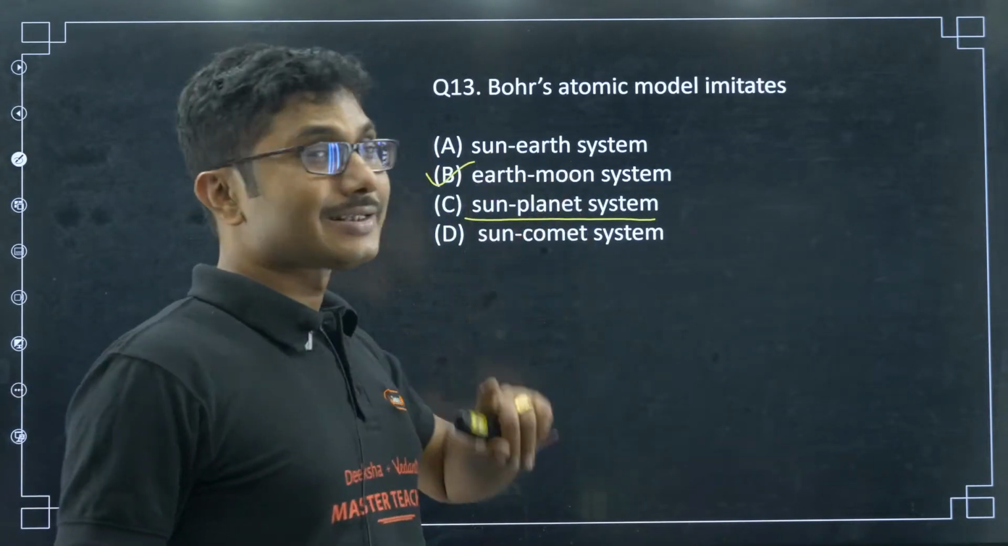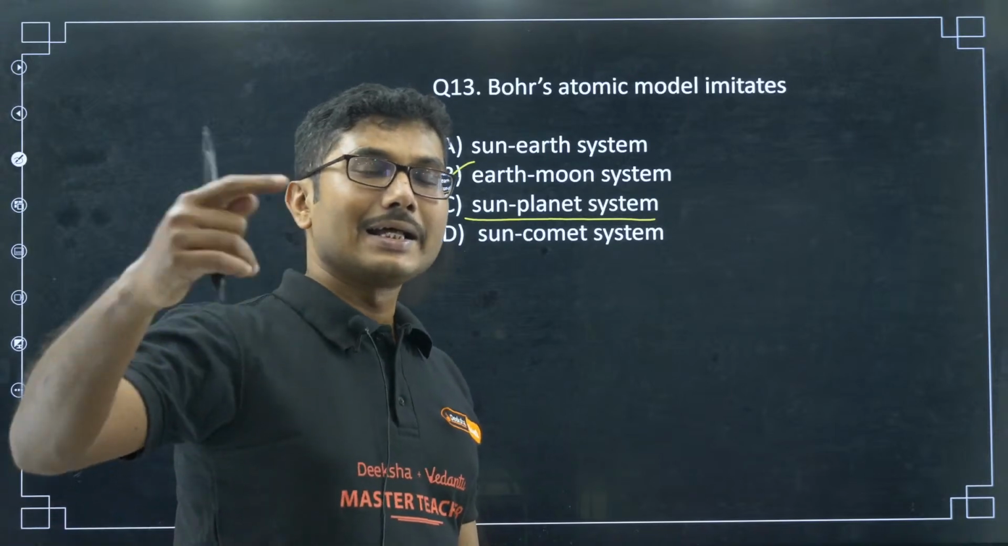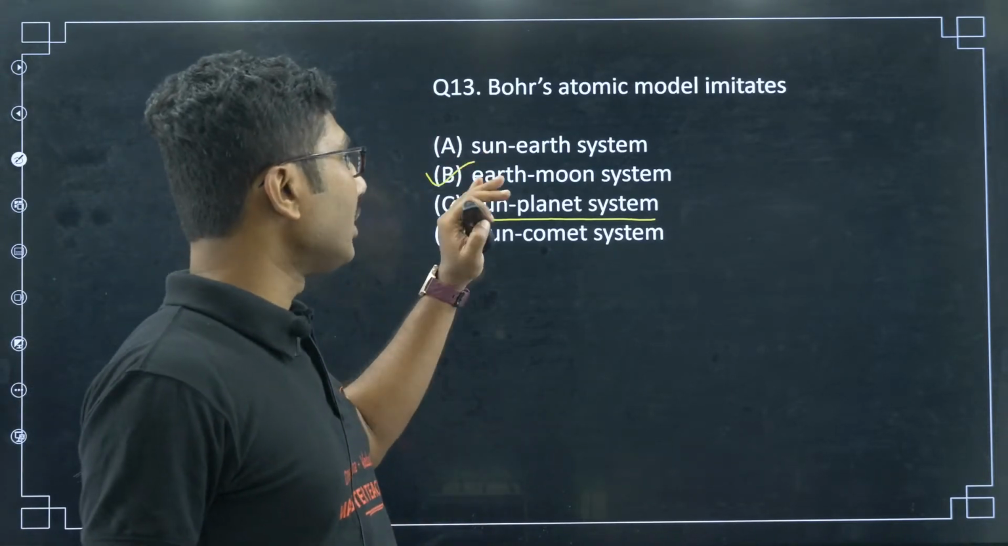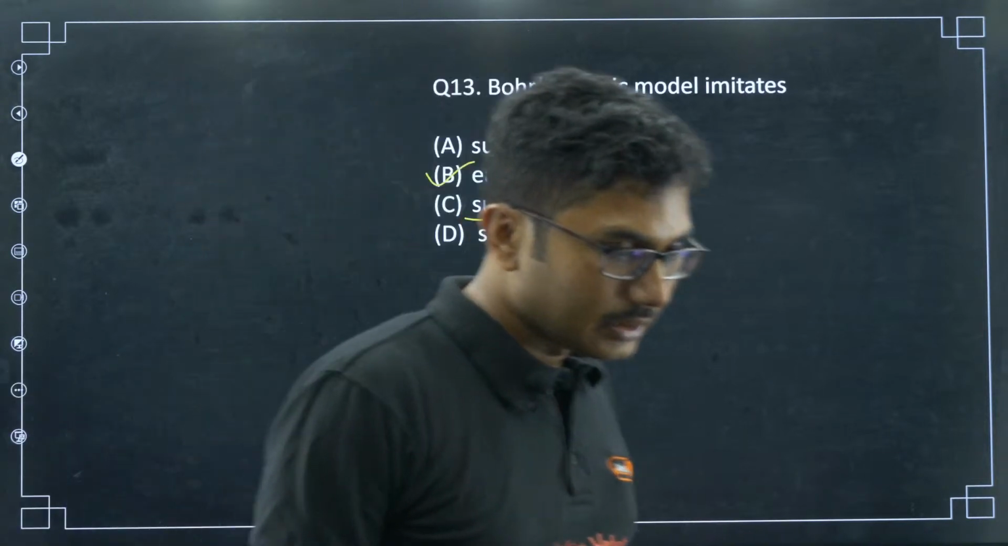Now sun earth system is not correct because in that case there are other planets also involved, but we are not counting that, that is also not correct. So earth moon system is the correct answer.